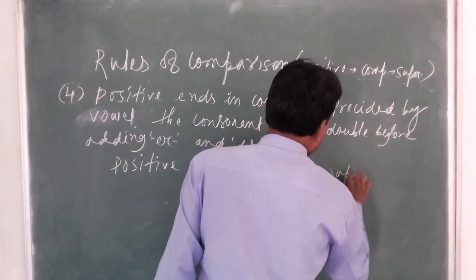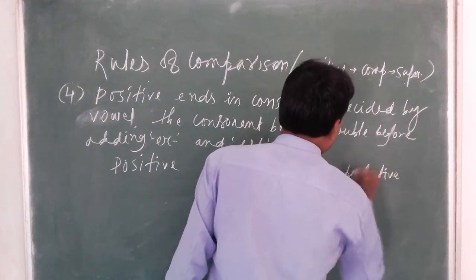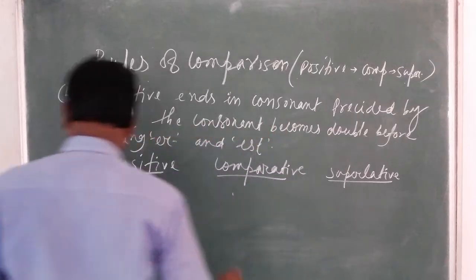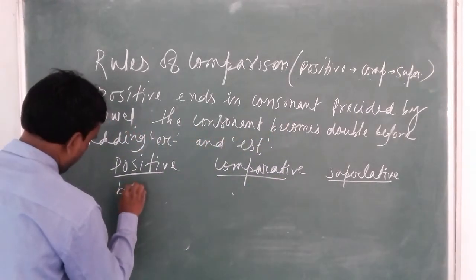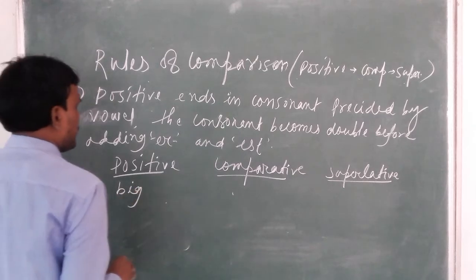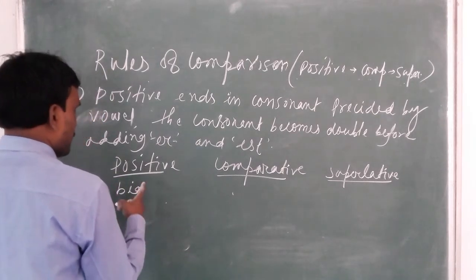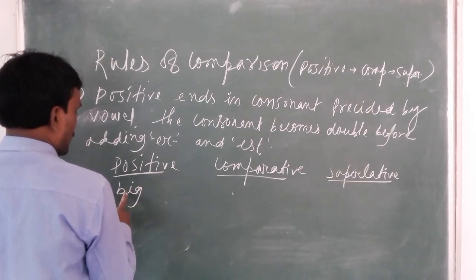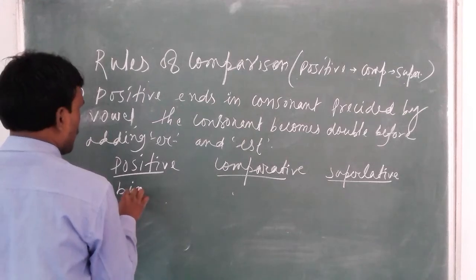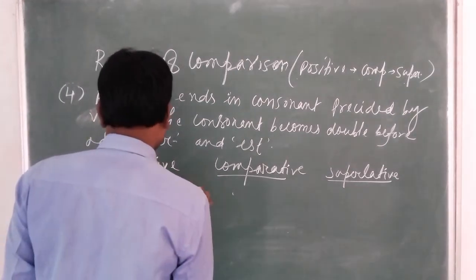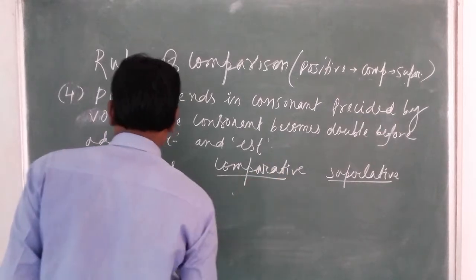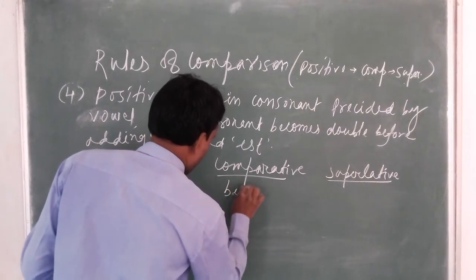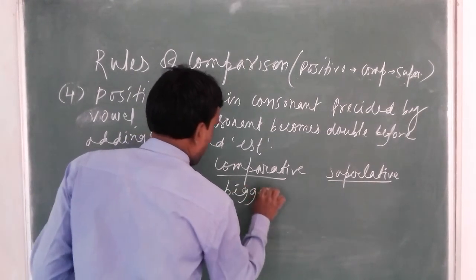Positive, comparative, superlative. Yes, like big. Big, G is a consonant but I is a vowel preceding it. Just before the consonant there is a vowel. So in this case, if we change them into comparative and superlative, then the consonant becomes double. Big, bigger, double G, biggest.